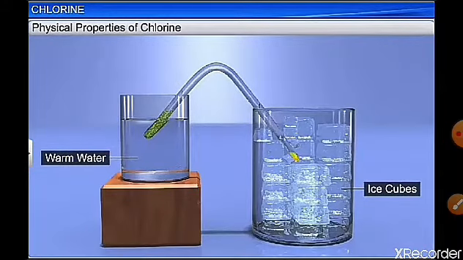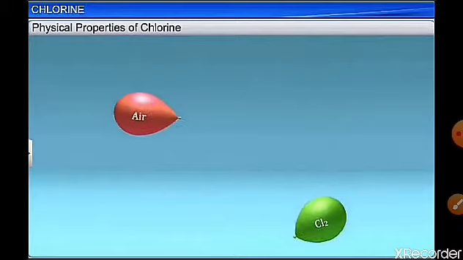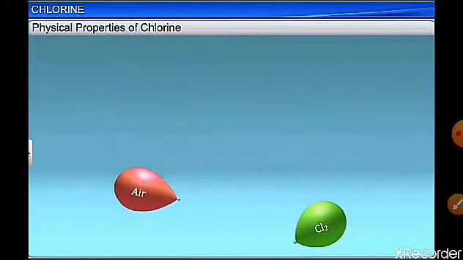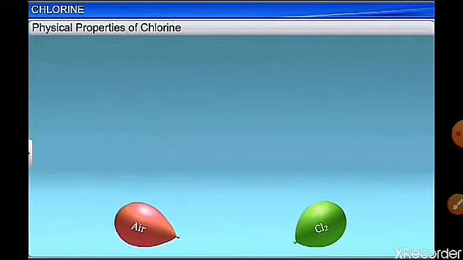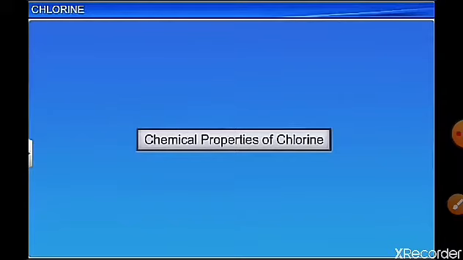So we can convert chlorine gas into liquid chlorine by compression. Liquid chlorine, obtained by compression, has more density than air. Chlorine gas is soluble in water. So when you take chlorine in water, it forms HCl and HOCl.